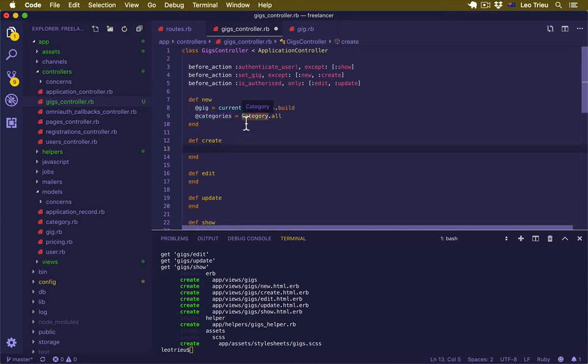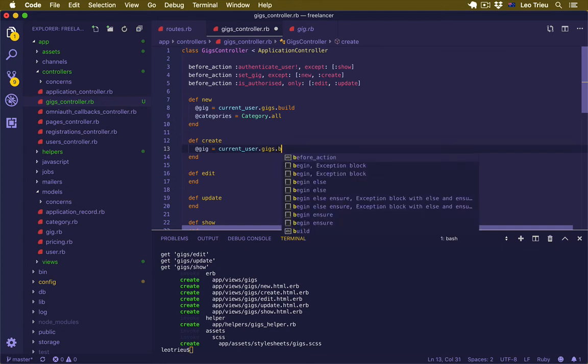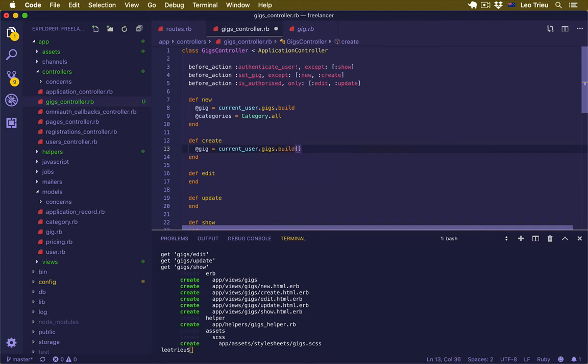Alright, now for the create action we also create a gig equal to current_user.gigs.build, and this time we're going to pass gig_params, because this one is the post method, and the previous one is just the get method. We didn't submit anything there, so for this one we're going to submit the form along with all the information via params.